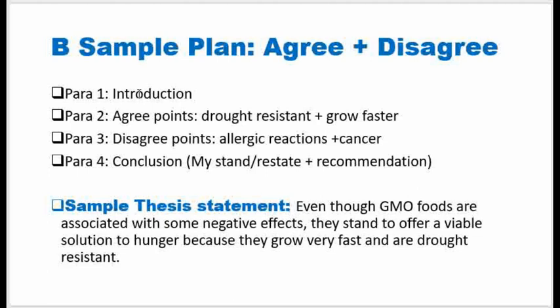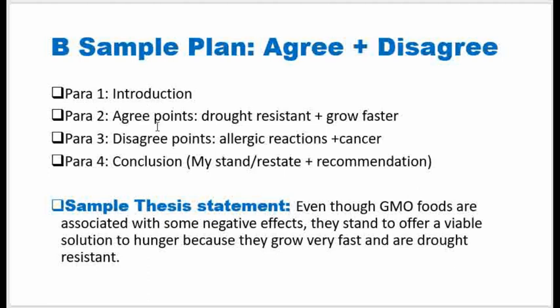You will have an introduction, you will have a conclusion, and then for body paragraphs, we will have the first body paragraph with agreeing points, and for the second body paragraph, we will have disagreeing points. So as you can see, whatever approach you take, we are having the 4 paragraph structure. Remember, this is not an opinion essay where you may need to introduce an independent paragraph for your opinion.